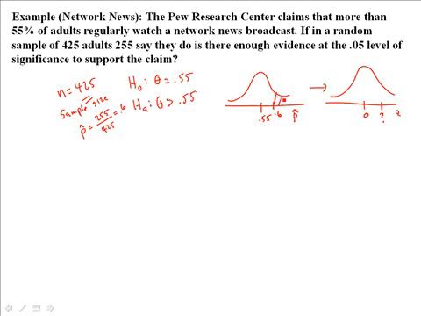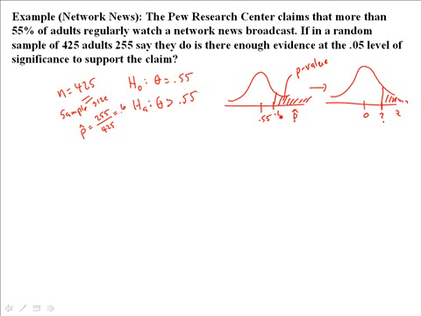So I'm looking at the tail over here to the right of my test statistic, and that means over here for the z-scores, it's going to be this tail over here as well. And in this case, this area right here is called a p-value. Okay, so once we find this z-score over here, we'll be able to look up this area in the table, and that would become our p-value. And then based on our p-value, we'll decide whether we reject or fail to reject the null hypothesis over here.